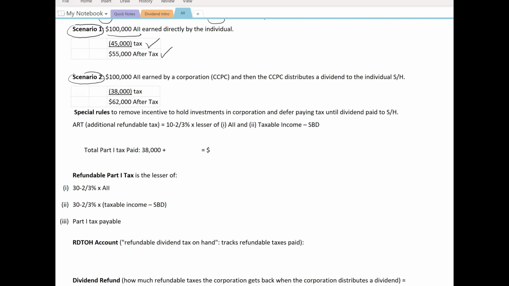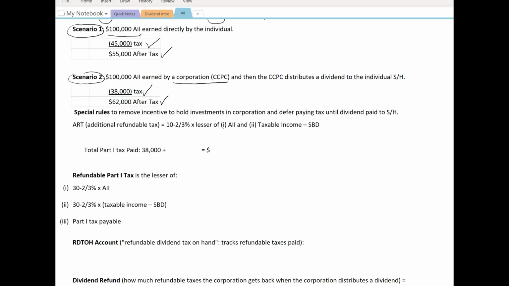In scenario two, the CCPC earns the $100,000 of aggregate investment income. Remember, this is an assumption, so let's assume that that CCPC has a 38% tax rate. They're going to pay $38,000 tax, and so they're going to have $62,000 left over.